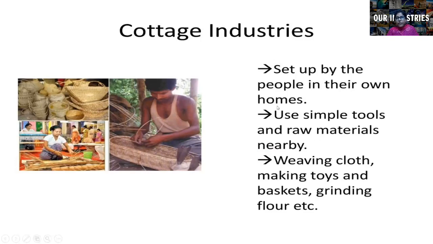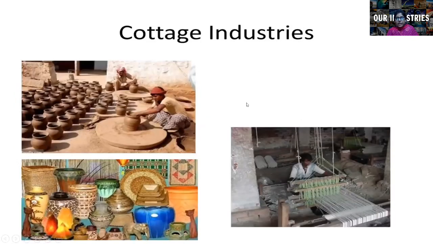You can see different images of cottage industries also. Can you see these images? This is the image where the man is making a pot. Then you can also see handicraft items over here, and this is weaving and so on. So these are all examples of cottage industries.